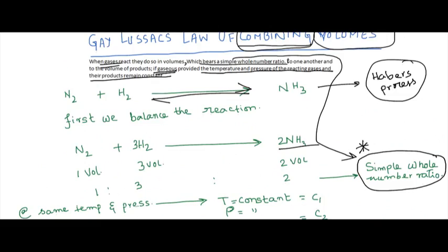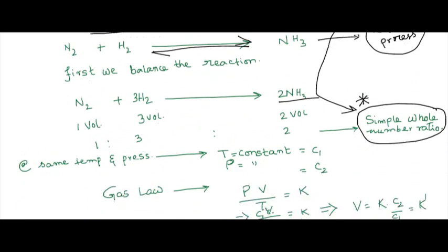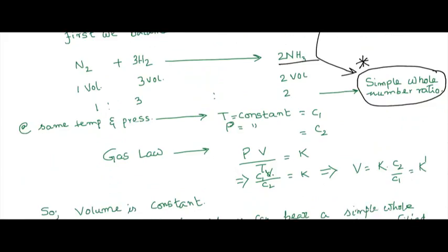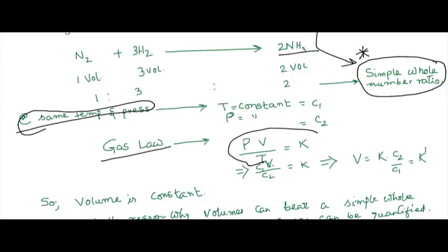Next, it has been stated in the statement of the law: at the same temperature and pressure. So what is that part? We have to understand it. Temperature is constant, let us take it C1. Pressure is constant, let us take C2. As we are talking about gases, let us write the gas law: PV by T is equal to constant. Everyone knows this. So let us put C1 in place of T and C2 in place of P. So it becomes C1 into V.